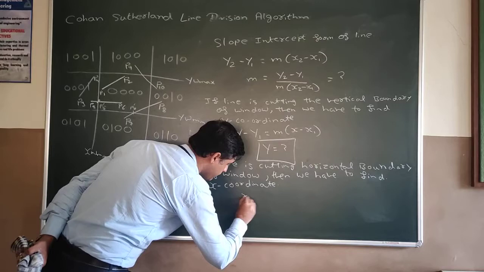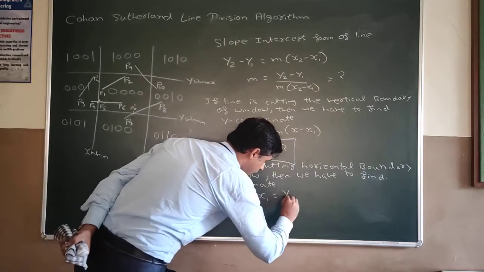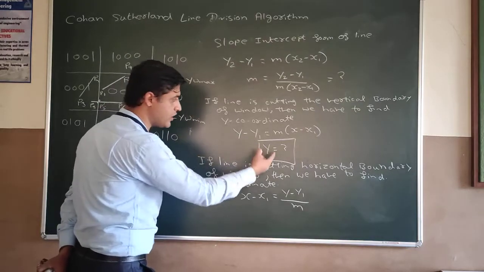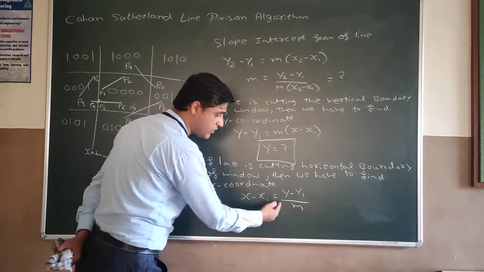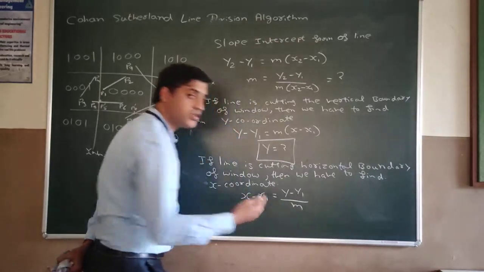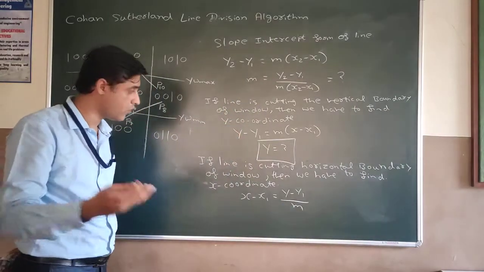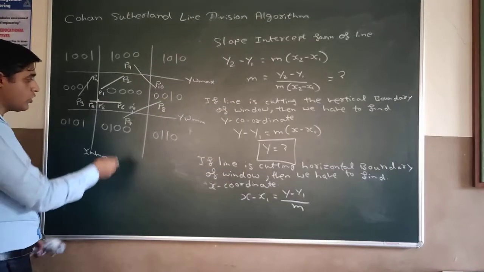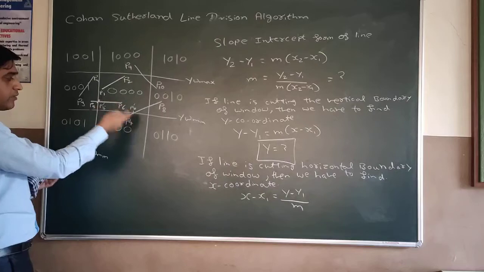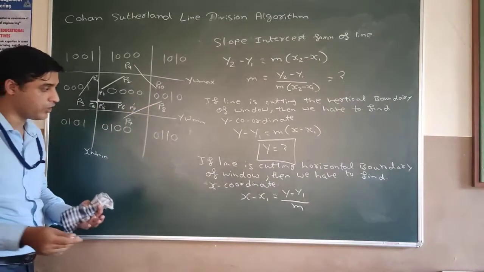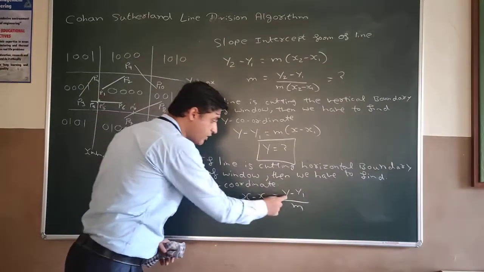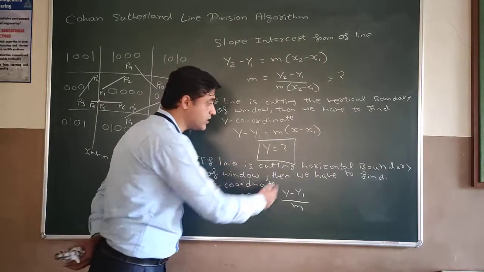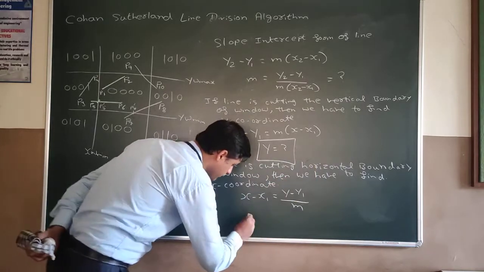For that the equation will be x minus x1 is equal to y minus y1 upon m. It is the same equation as this; I have just rearranged the terms. M is the slope of the line, which will be the same for all points. x1 and y1 can be any known point, either for the P5 P6 line or for P7 P8. X and y is the intersection point that we have to find out, and y here we know since it is cutting the horizontal boundary, and we will find out the x value.